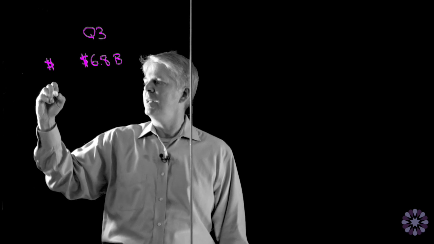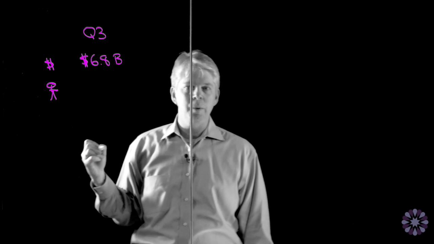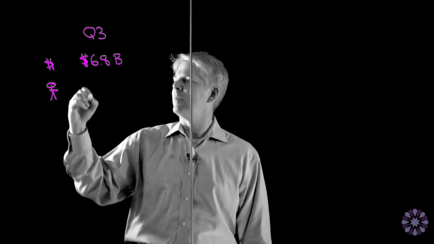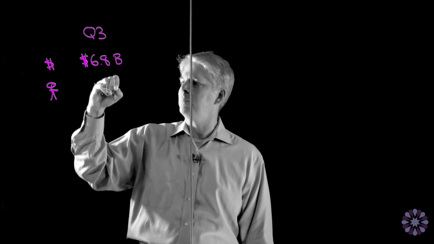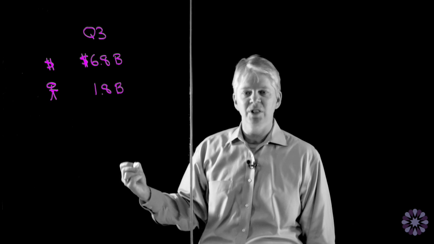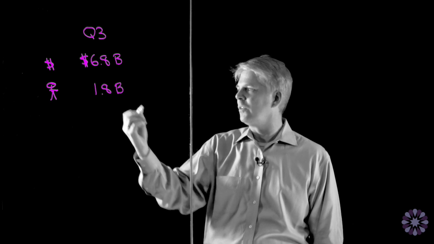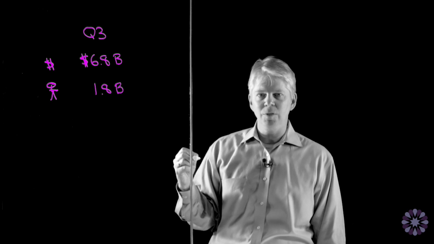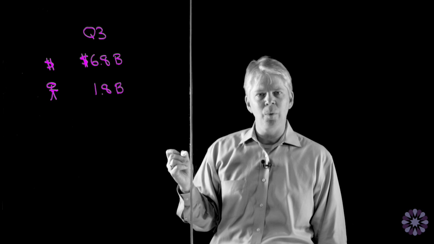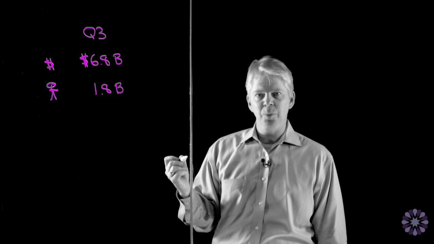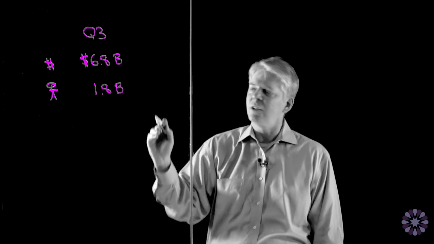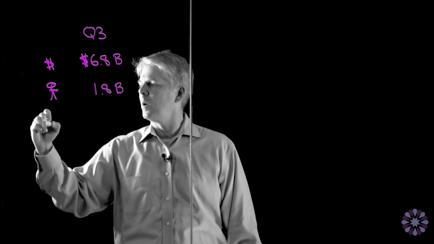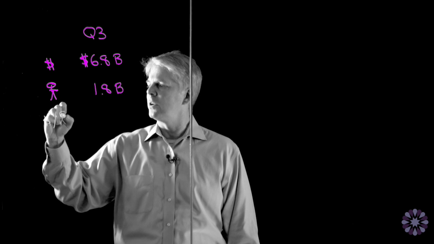And then let's look at unique users here. That's actually another really important part of this, is how many people did it take for them to generate the $6.8 billion in revenue? Well, it turns out there's 1.8 billion people around the world who use Facebook. So significant numbers around the world, significant portion of the whole population on the planet uses Facebook. The daily active user number is a little bit lower than that. It's about 1.1, I think 1.2 billion people log into Facebook on any given day. You could use that number in these calculations, but we'll just go with the 1.8 and keep things simple for this point. And then ultimately you want to know, okay, how many dollars per user does that translate into?